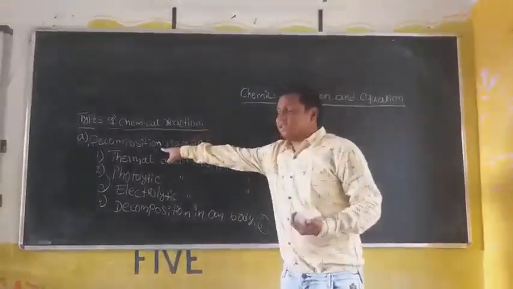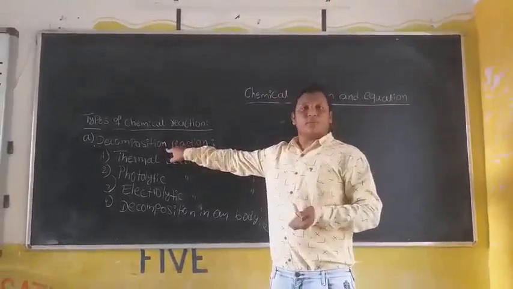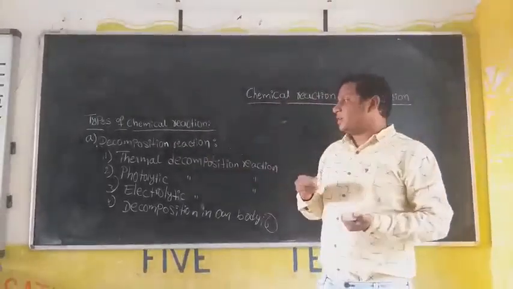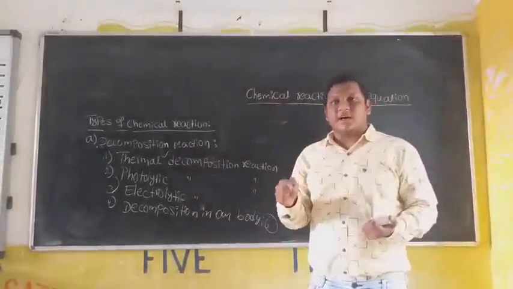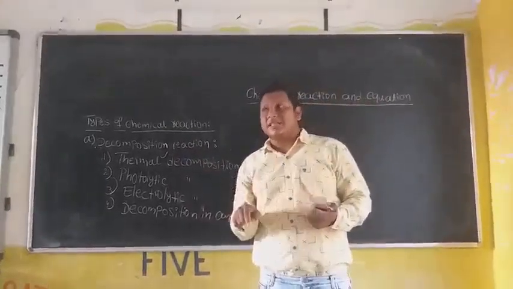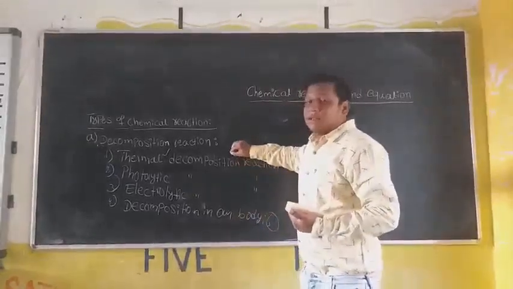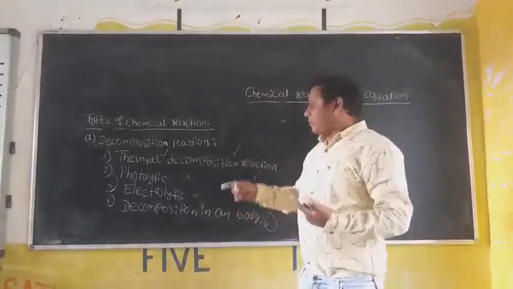Decomposition means a single reactant should produce more than one product. Then that is a decomposition reaction. If the decomposition reaction takes place in the presence of heat, then that is a thermal decomposition reaction.